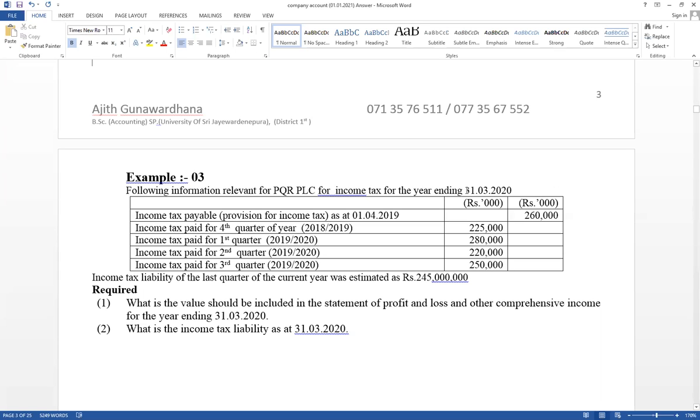Given trial balance 31st March 20, and income tax payable amount is given beginning of the year. This is the last year last quarter estimate value. Estimated and considered as expense.